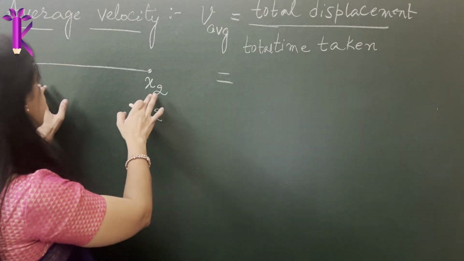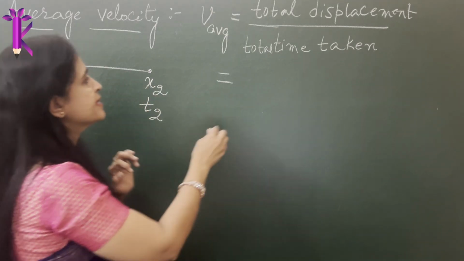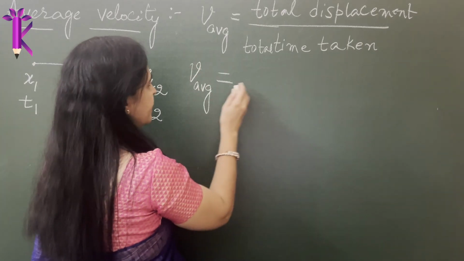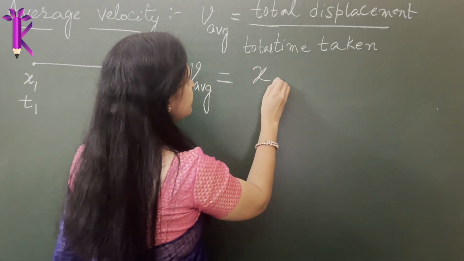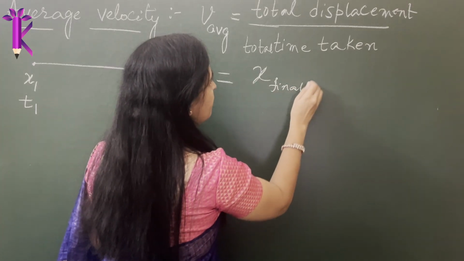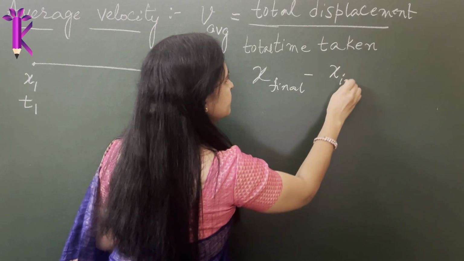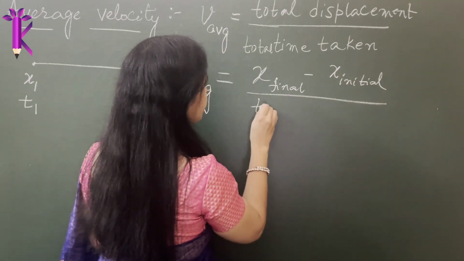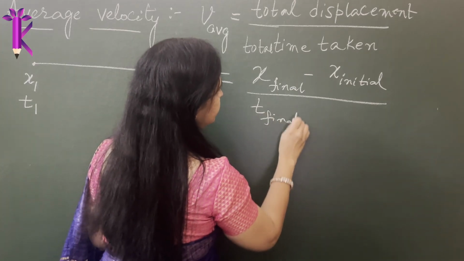Then displacement is the final position minus the initial position. So V average mathematically can be written as x final minus x initial, divided by t final minus t initial.